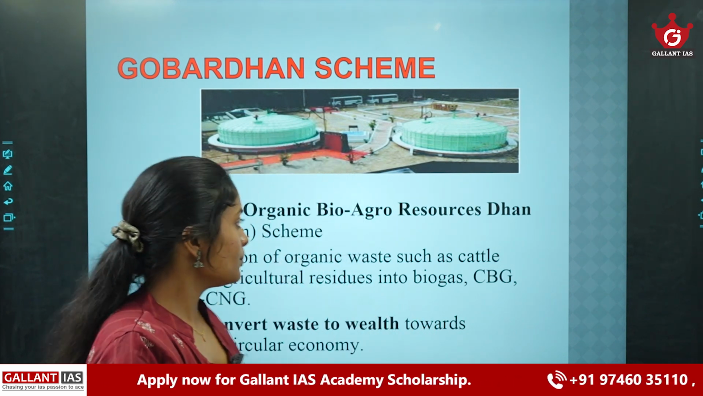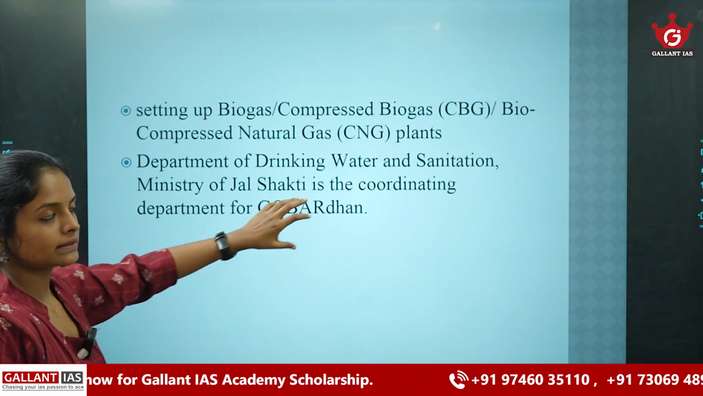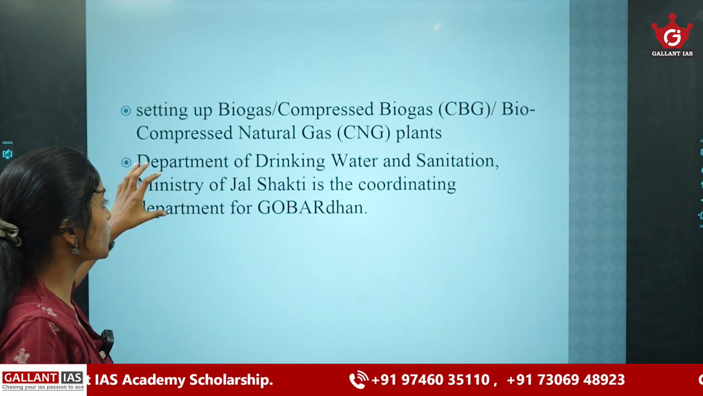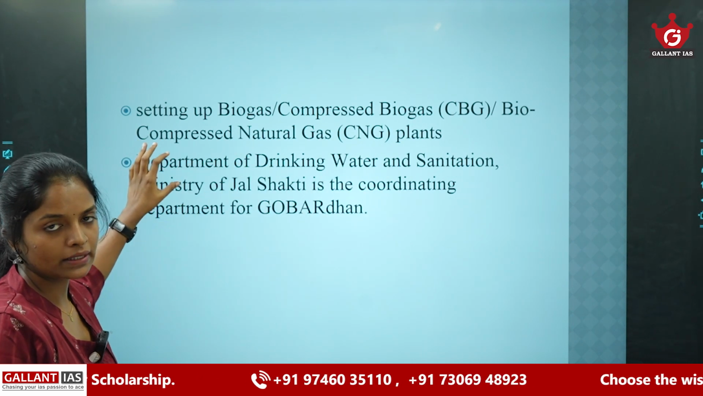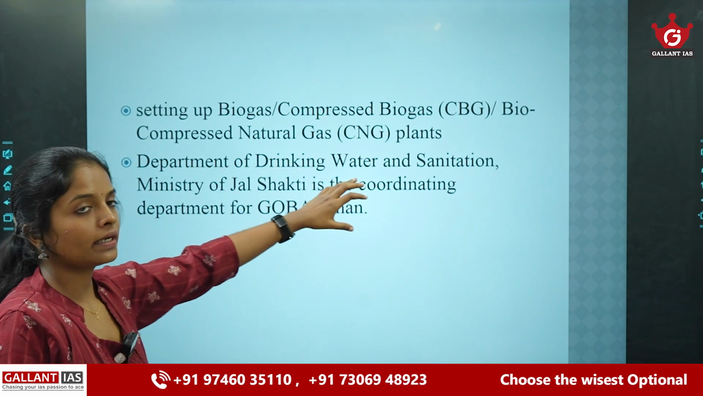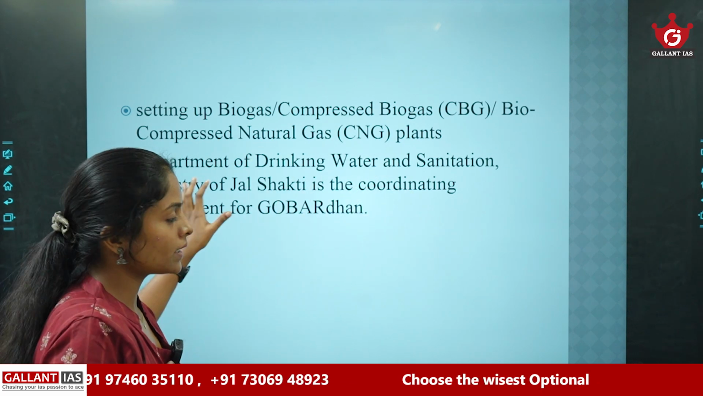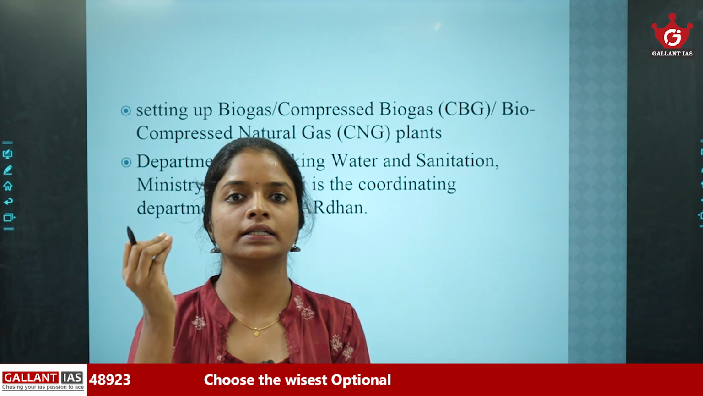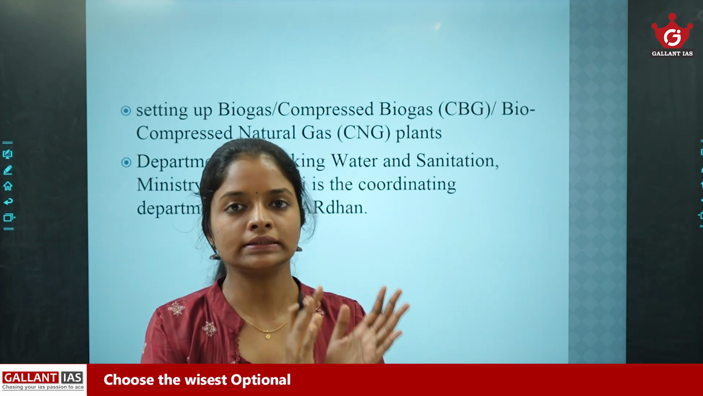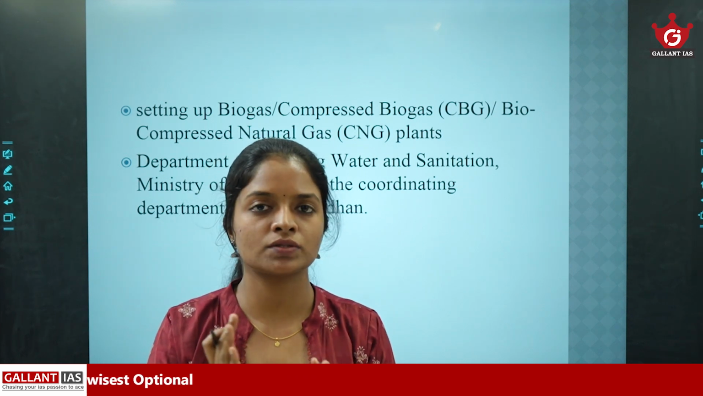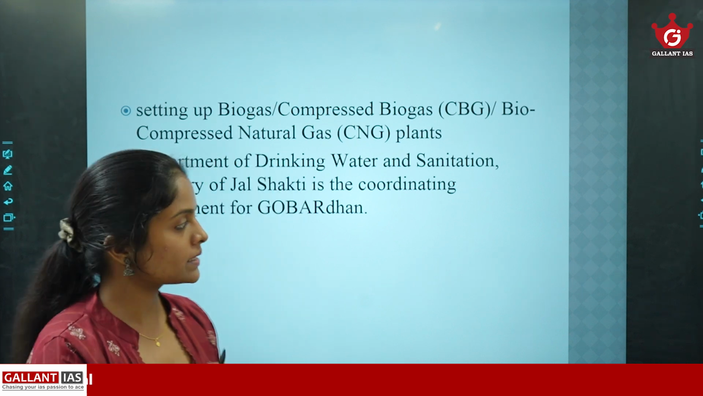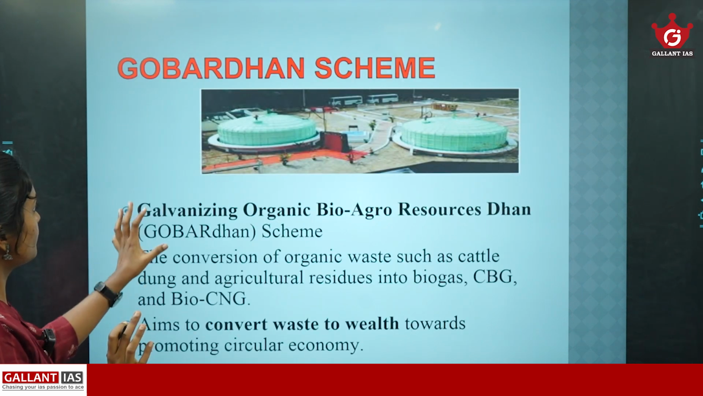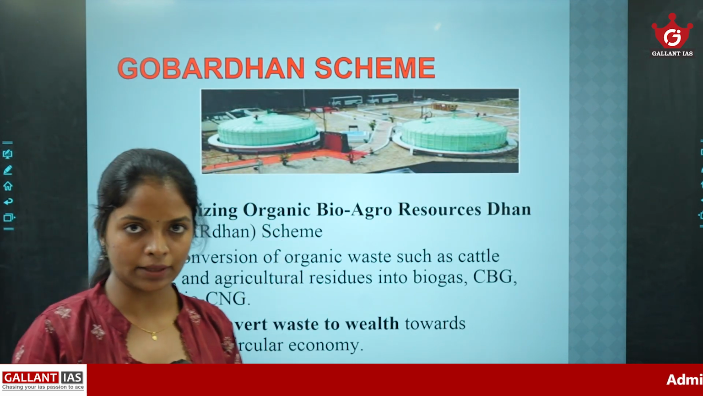The ministry involved under this scheme is the Ministry of Jal Shakti, and the department is the Department of Drinking Water and Sanitation. And in order to convert this organic waste into biogas, some biogas plants are required. So this Govardhan scheme also aims to set up these biogas plants. These are the main points regarding this Govardhan scheme.